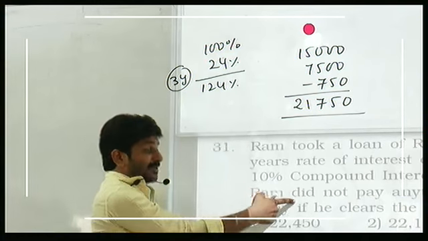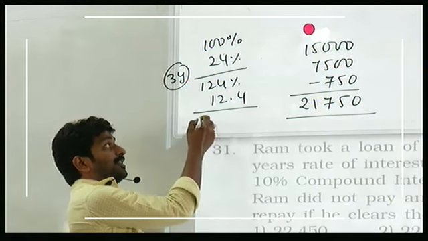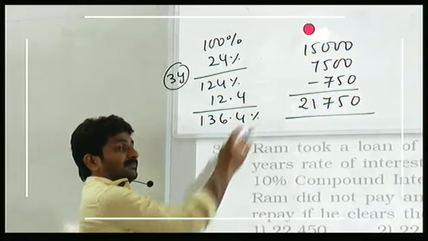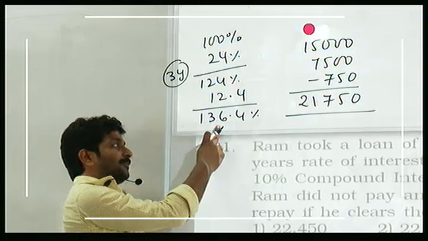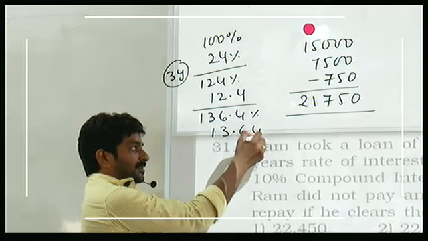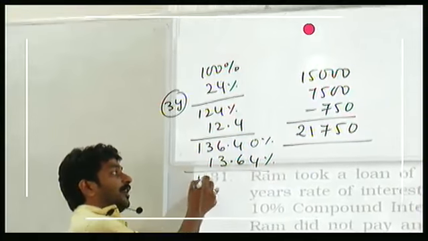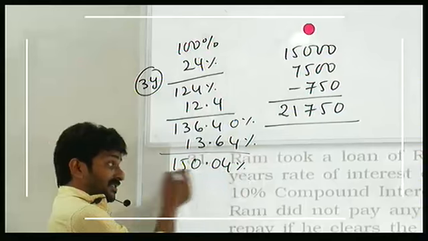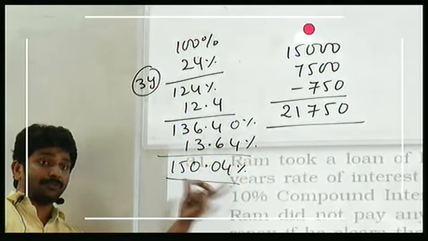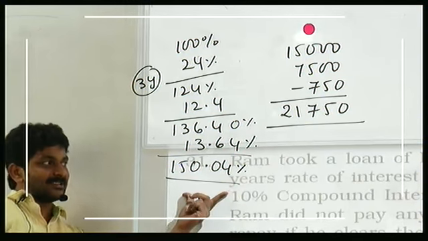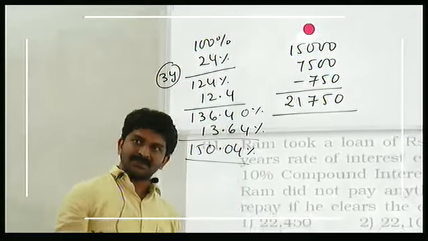On this he is getting 10%, which is 12.4. So the amount after the 4th year is 136.4%. And in the 5th year it becomes principal. On this he has to calculate again 10%, that is 13.64%. Total it becomes 150.04%. Total interest for 5 years is 50.04%. And if you calculate like this, you will get the answer as 22,506. But that is not the right process.